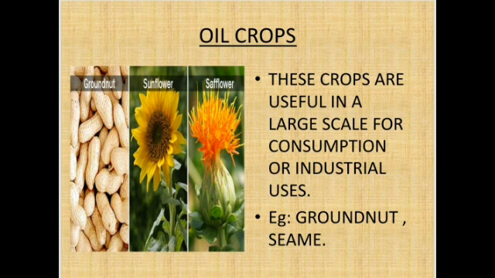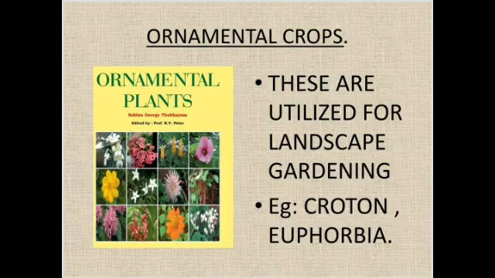Next, we are going to see about the oil crops. These crops are useful on a large scale for consumption or industrial uses. Examples: groundnut, sesame, sunflower, safflower, etc. Some crops are grown for ornamental purposes. They are utilized for landscape gardening. They are called ornamental crops. Examples: croton, euphorbia, etc.